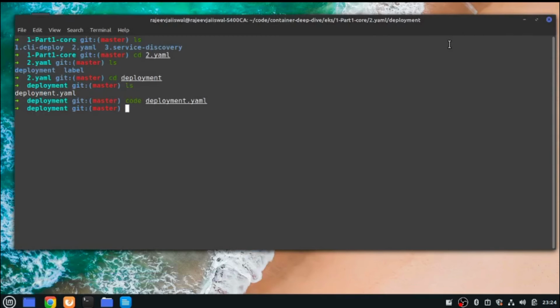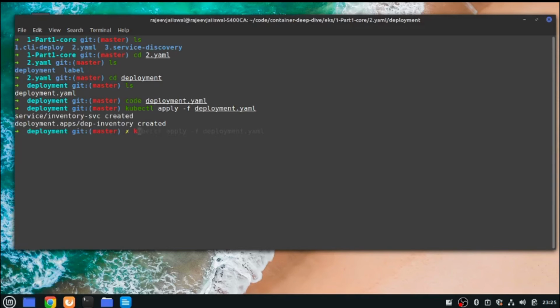The command is very simple: kubectl apply -f and the name of your deployment file. That's it. So if you want to deploy and control the whole deployment, create a single file, use kubectl apply -f with the deployment file name, enter, and everything will be deployed in one go. And if you want to delete everything in one go without making any changes in the file, just execute the command kubectl delete -f and the name of your file. We'll see that in some time.